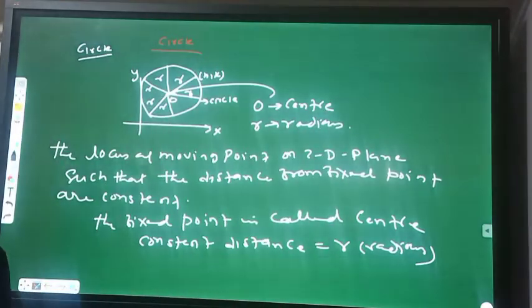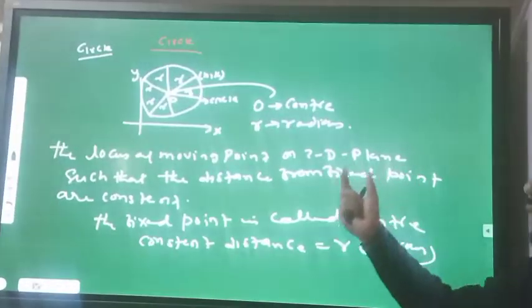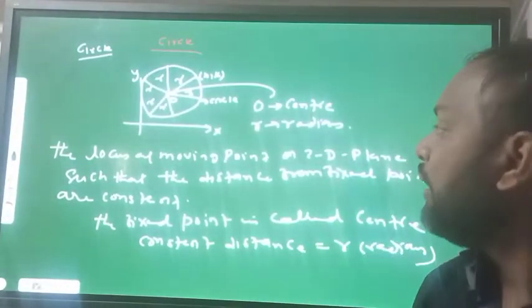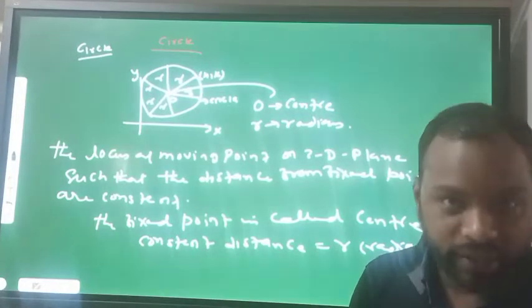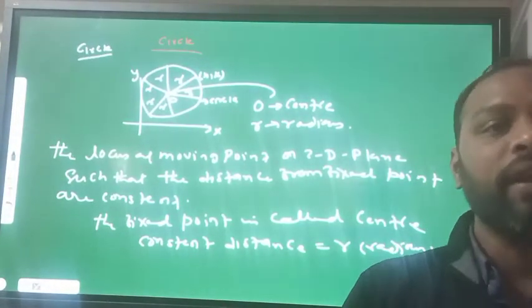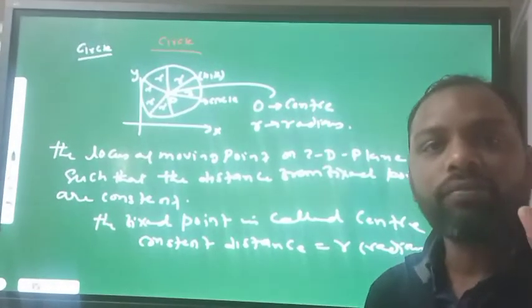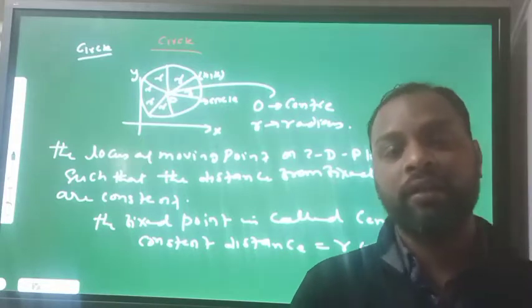Okay. Now moving to the equation portion. So this is the definition of the circle. Here once again I am repeating. This is the locus of the moving point in XY plane, or two-dimensional plane, such that the distance from the fixed point is always constant. Let me give you one example.